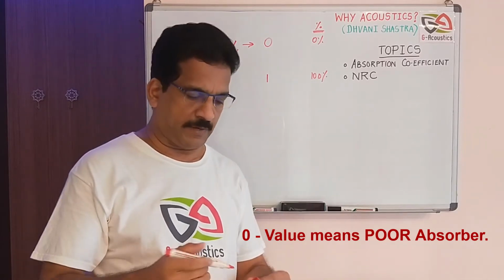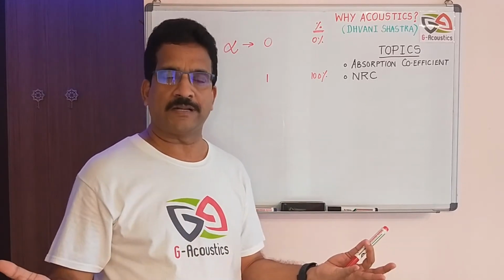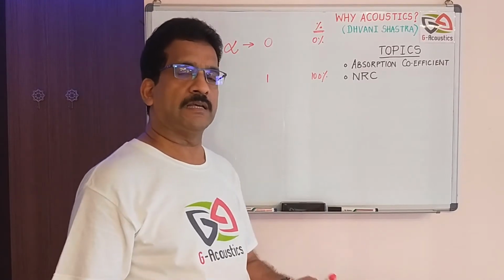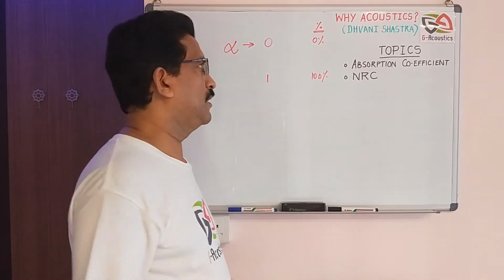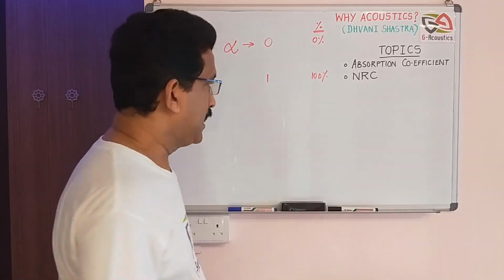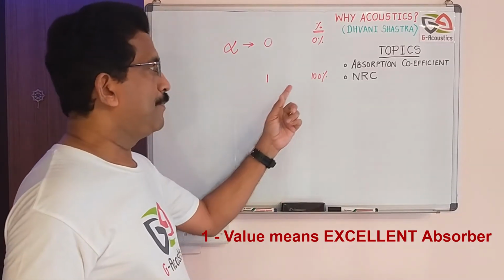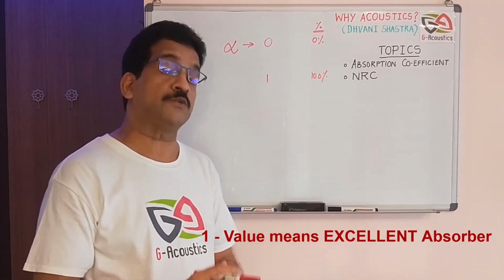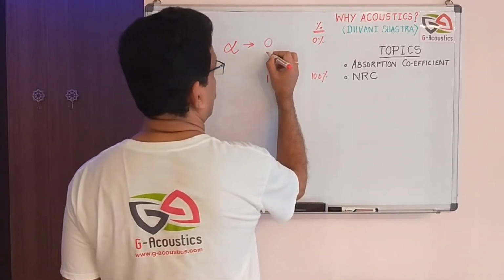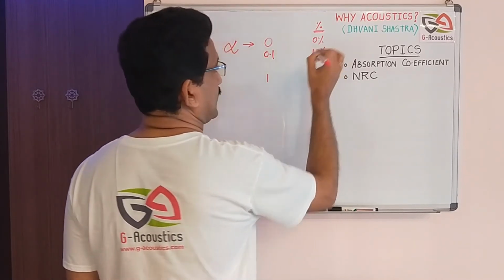So when somebody fails in the exam, we say he got 0, it means he got nothing, he didn't perform at all. In the same way, any particular material that doesn't perform as an absorber will have 0 as its absorption coefficient. Now if the absorption coefficient is 1, then there is 100% absorption, which is very ideal. And for any value, for example 0.1, about 10% of it gets absorbed.